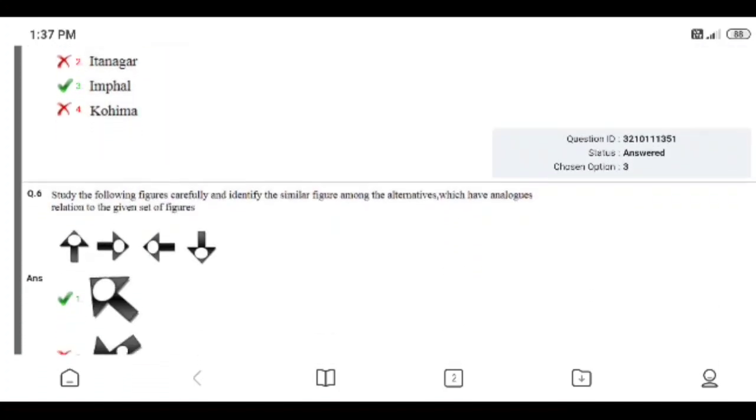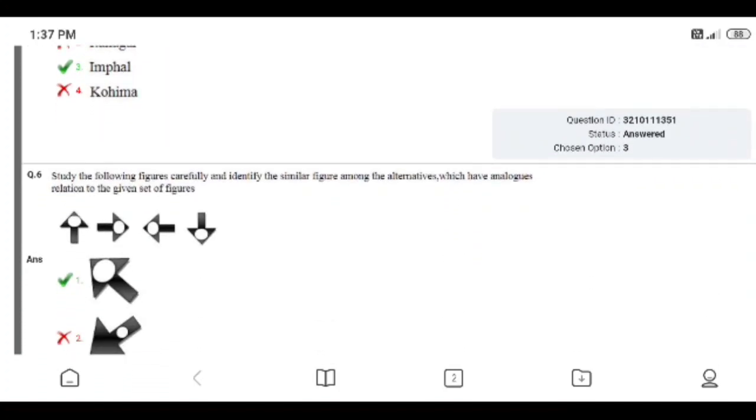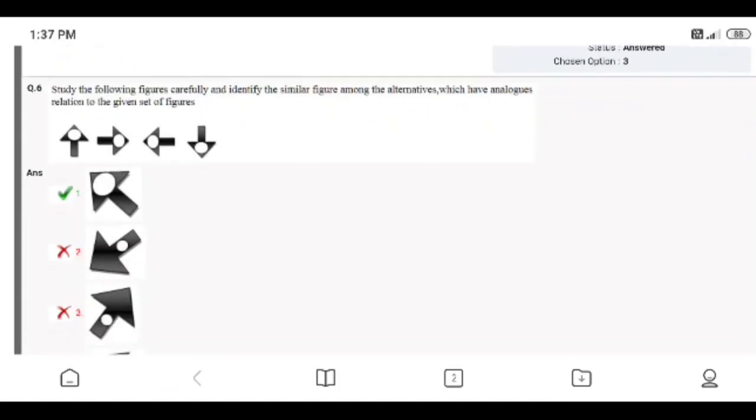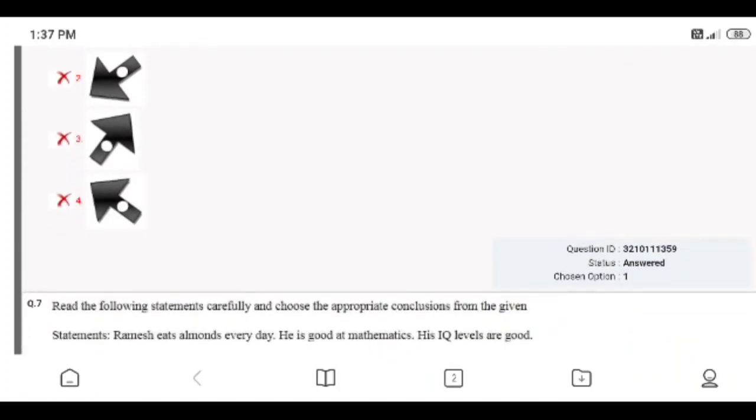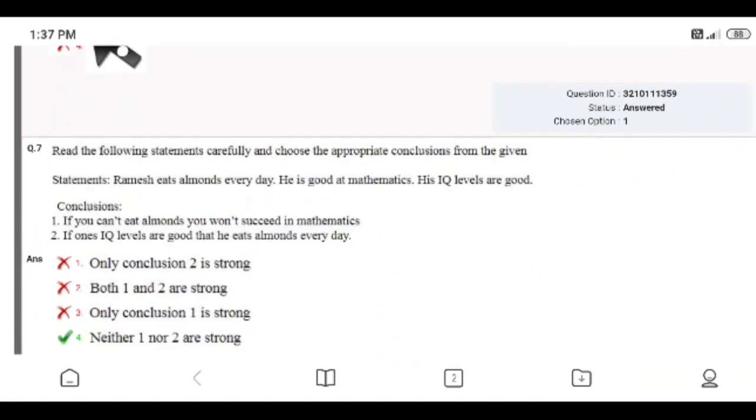I answered correctly. Question number 6. Study the following figures carefully and identify the similar figures among the alternatives which give an analogous relation to the given set of figures. Right answer is 1. I answered correctly. Read the following statements carefully and choose the appropriate conclusion. Ramesh eats almonds every day.